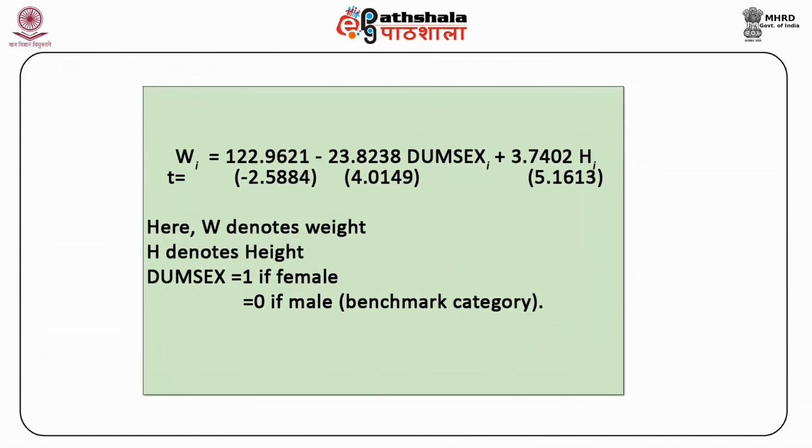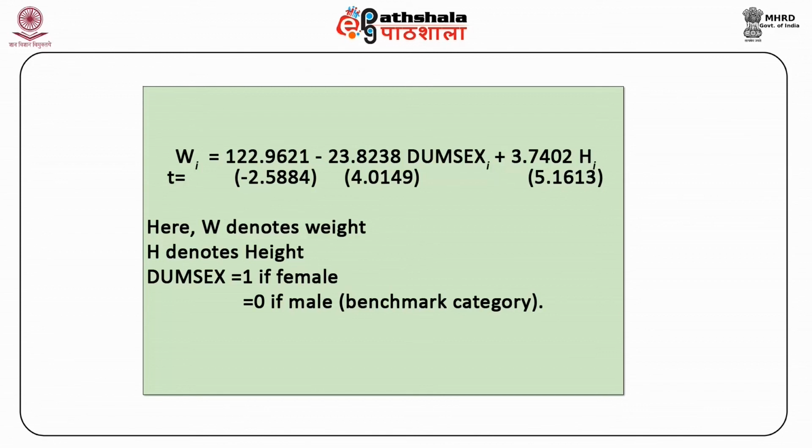Wi is equal to 122.9621 minus 23.8238 Dsex i plus 3.7402 Hi. The respective t values are minus 2.5884, 4.0149, and 5.1613. We find that the dummy variable is statistically significant.